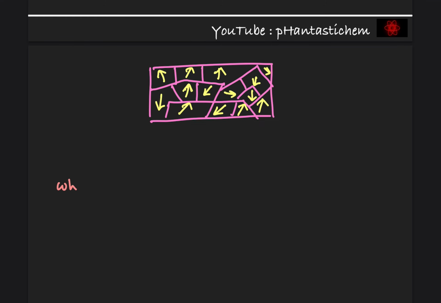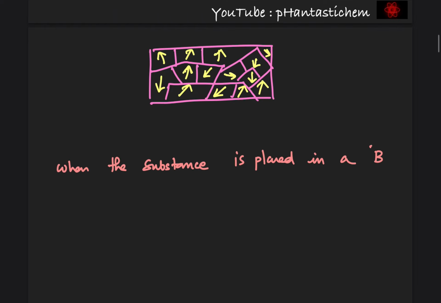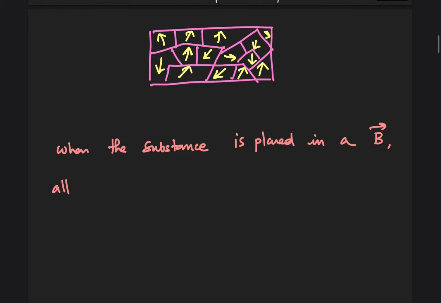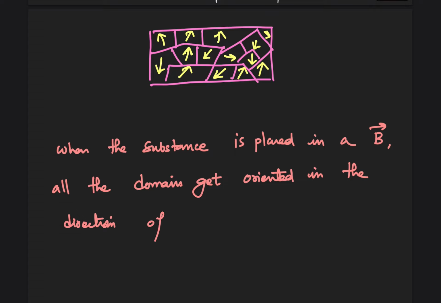When the substance is placed in a magnetic field, all the domains get oriented in the direction of the magnetic field.